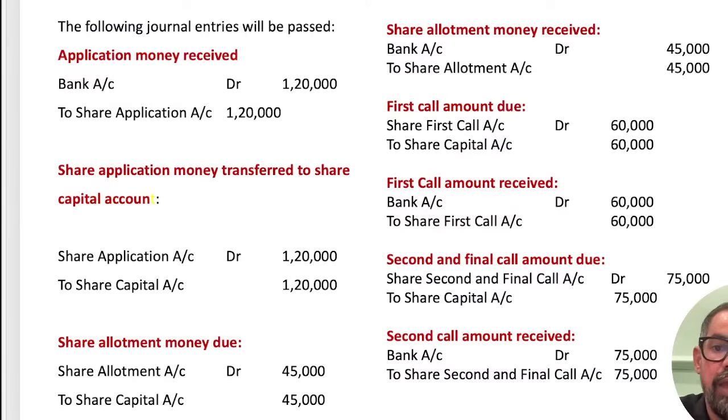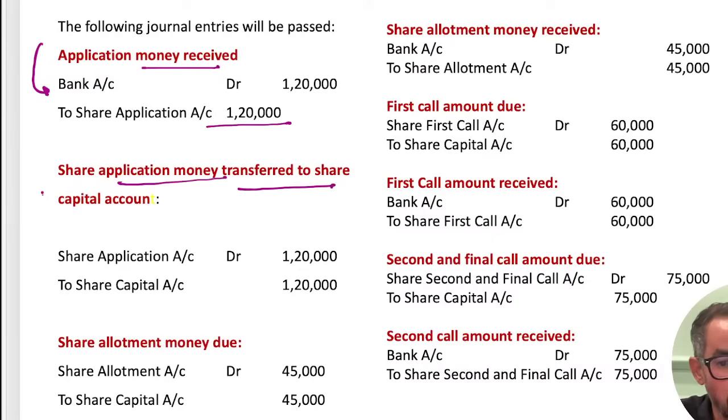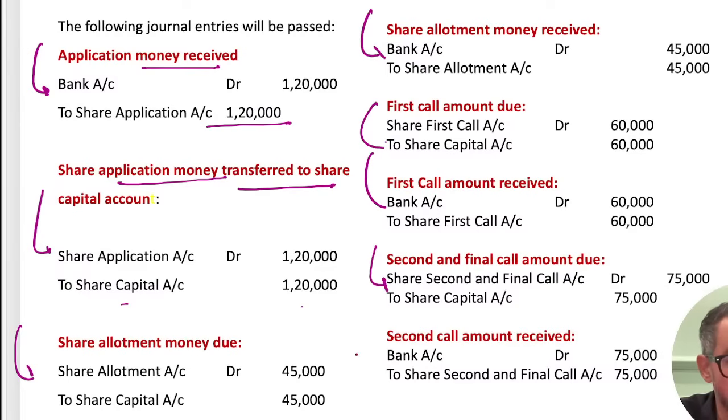So first, application money received, it is bank to this. When it comes to share application money transfer to this, it is share application to your share capital. First call money due, okay, so that is share allotment to this. Received, bank to this. First call to share capital, received bank to share capital, issue second and final call to share capital, and receive bank to this.